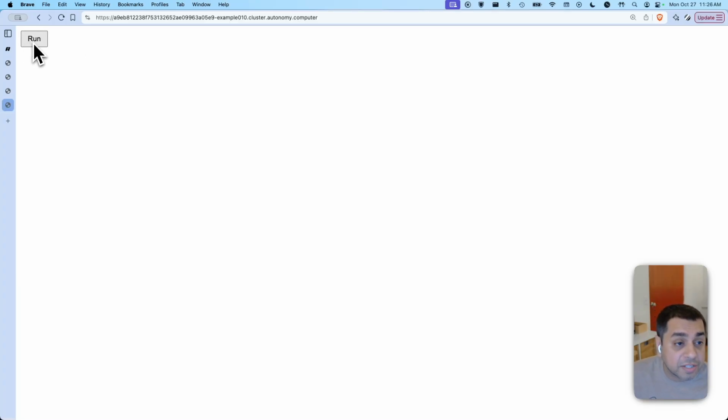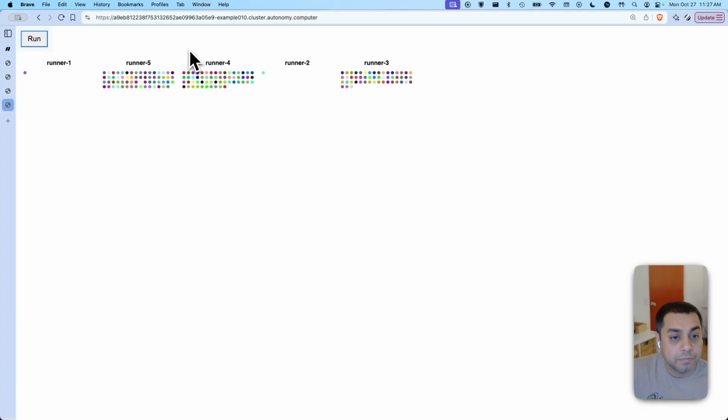And so if I click this run button, it's going to spin up thousands of parallel agents, each working on a single document and analyzing it and extracting some data from it. And so you'll see these little dots, each of them is an agent, and note how quickly they spin up and do their work and then spin back down, and the final results are collected.